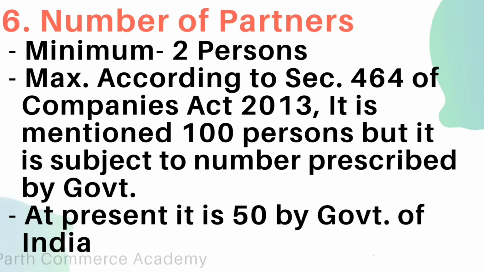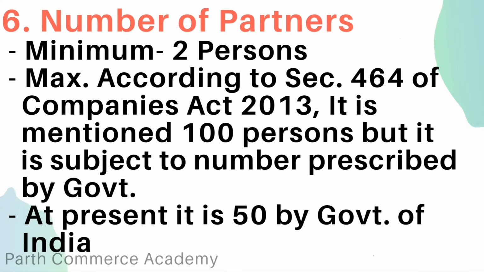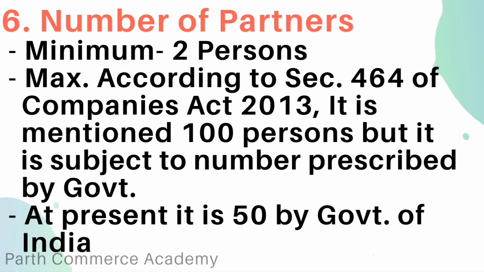Next feature is number of partners. The minimum requirement of partners to start a partnership firm is 2. In case of maximum partners, in section 464 of Companies Act 2013, it is mentioned 100 partners.